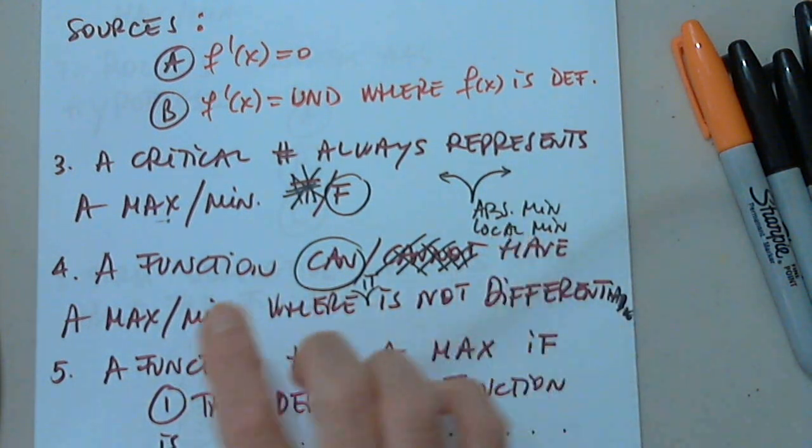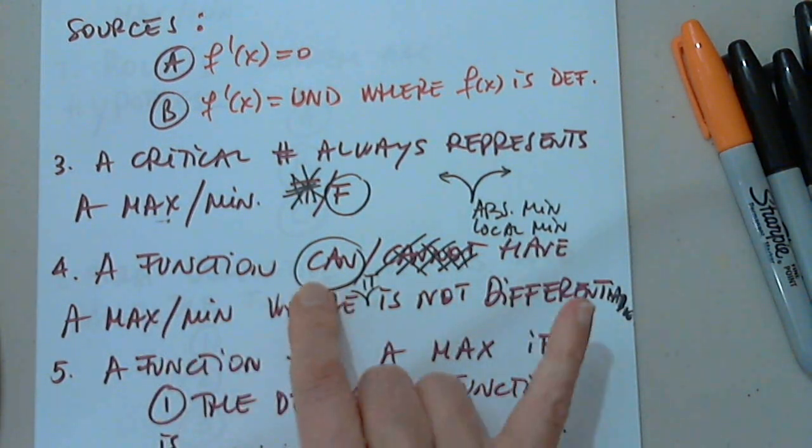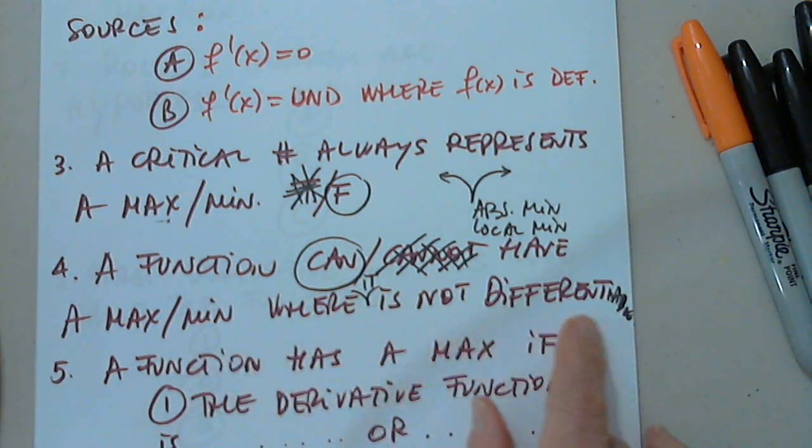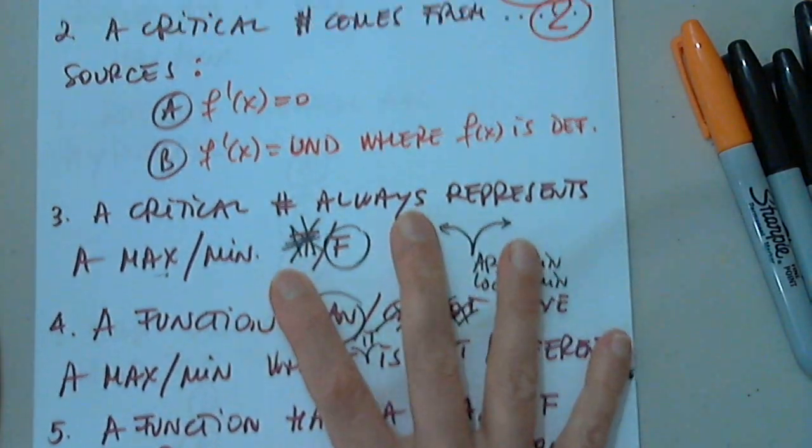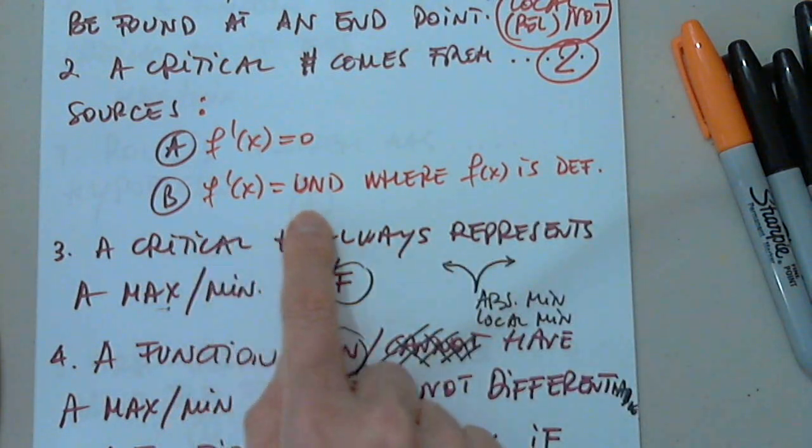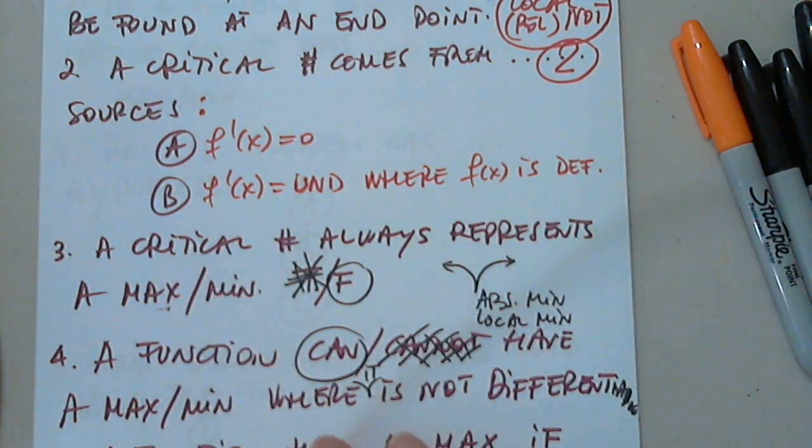So is this clear? A function can have a max or a min where it is not differentiable. This is the example, and this is the situation. It's part B here. Okay, perfect.